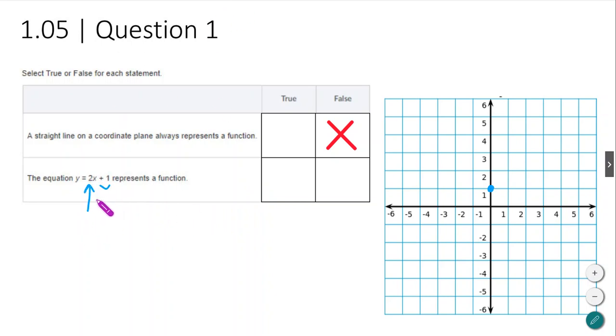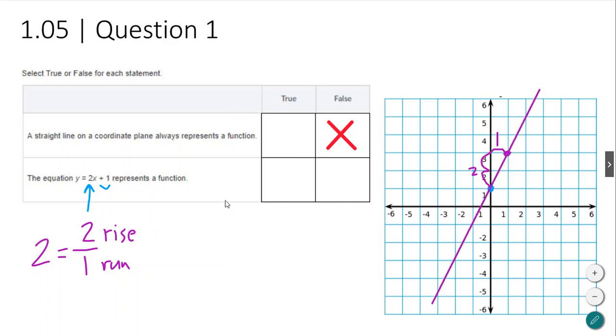Technically, the whole number 2 is really 2 over 1, and that gives me my rise and run. This is my rise, this is my run. So from the point that I already plotted, I'm going to do a rise of 2 and a run of 1. So 2, 1, and there's my new point. And now I can plot my line.